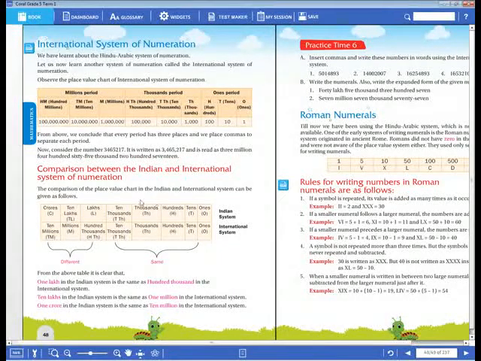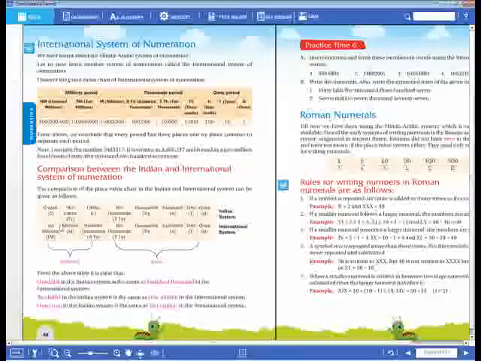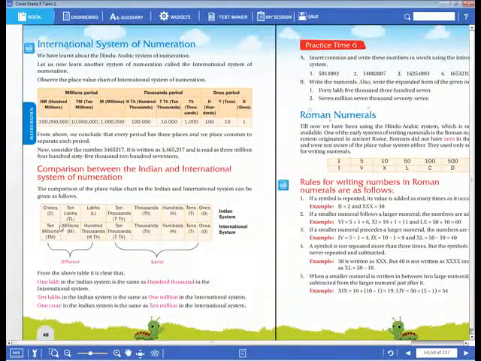In the Indian system, after 10,000 it will come lakhs, 10 lakhs, crores. But in all other countries except India, they won't use lakhs and crores. They call it 100,000s, millions and 10 millions. This is the difference between the Indian system and the international system. Okay, have you cleared? Yes or no? Now, shall we check a few examples on that?